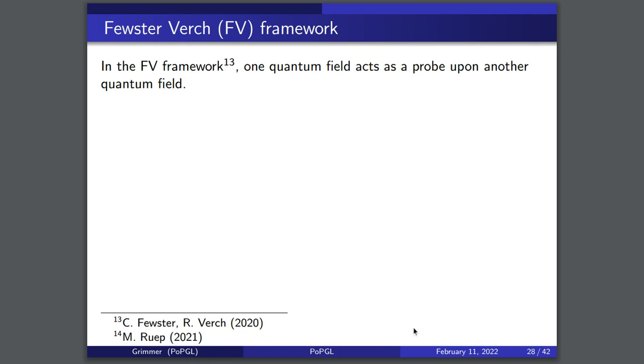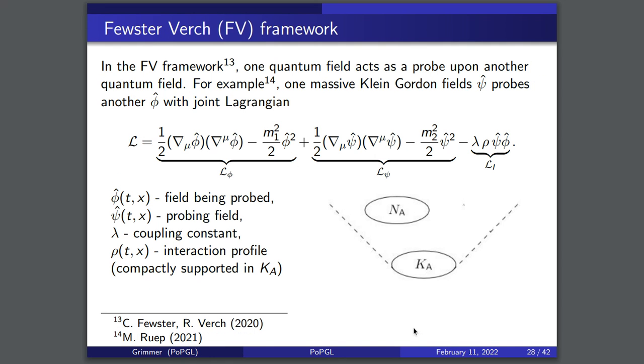In the Fewster Verch framework, one quantum field acts as a probe on another. It's a very general framework, so we can't say much about it in general, but for one example, which is discussed in this paper by Rupp, we take one massive Klein-Gordon field psi to be a probe of another massive Klein-Gordon field phi, with a joint Lagrangian, which looks like this. So we have the Lagrangian for the field being probed, and this Lagrangian for the field probing. And then, just as an example, they might interact like this.